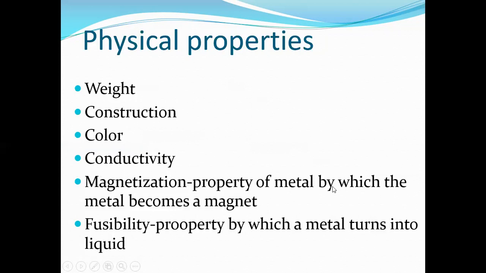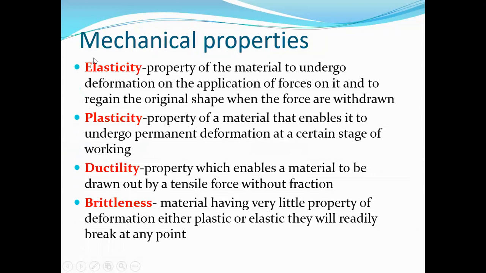It is a property of metal by which the metal becomes a magnet. And the other one is fusibility. What is fusibility? The property by which a metal turns into liquid. Those are the mainly 6 physical properties. Then what are the mechanical properties? There are important